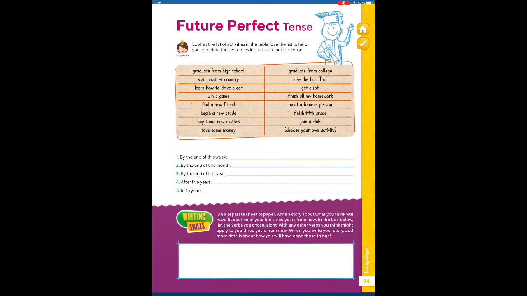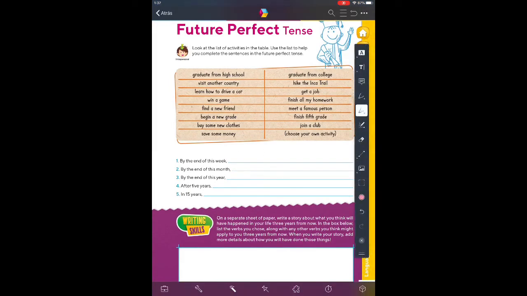Future perfect tense. Look at this list of activities in the table. Use the list to help you complete the sentences in the future perfect tense. Okay, so it says by the end of this week. Number 2, by the end of this month. 3, by the end of this year. 4, after 5 years. And 5, in 15 years. So you have options here. Okay, you have the rest of the sentences. You need to decide the one that you prefer. Okay, you have many options. But what you need to do, guys, is to use the will have, and you have to change the verbs.